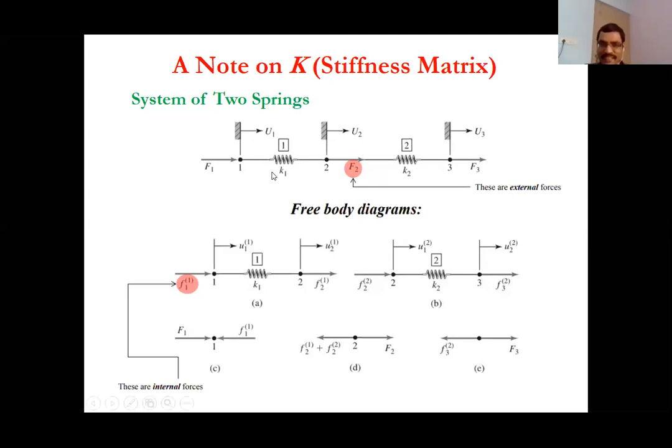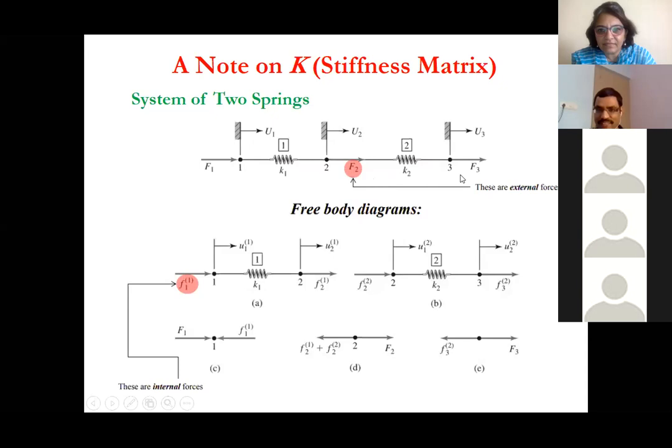So what you see here, you have two springs now, and you have node 1, node 2, node 3, and then you have F1, F2, F3 as external forces. Then you have the external displacements, U1, U2, U3. Now in mechanics, we make an individual free body diagram. So now we take this spring, and in this spring you will see there is an internal force. Now it has become identical to a single spring system. Similarly, we have the other spring.